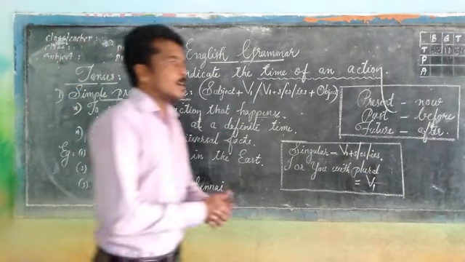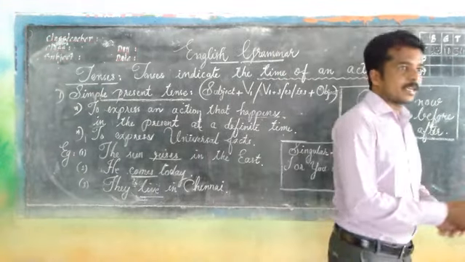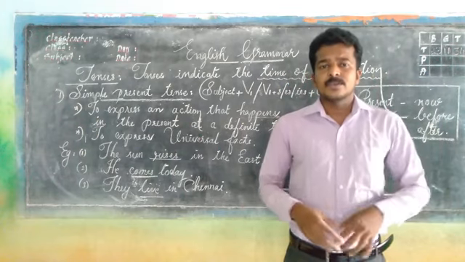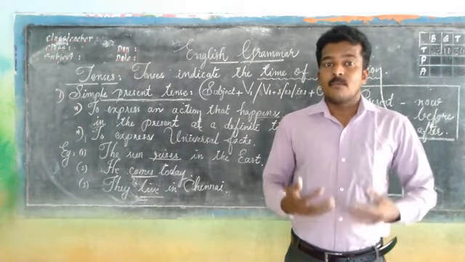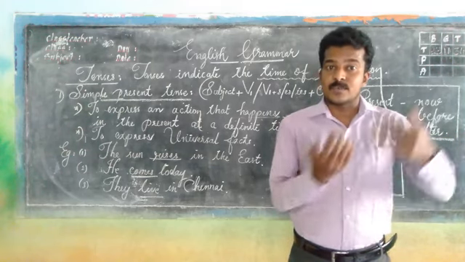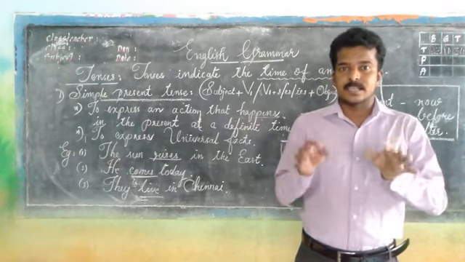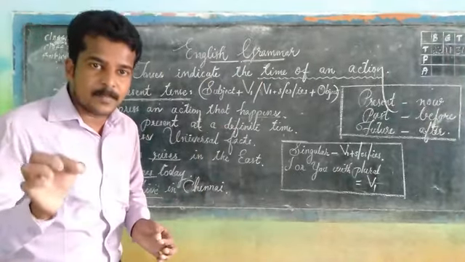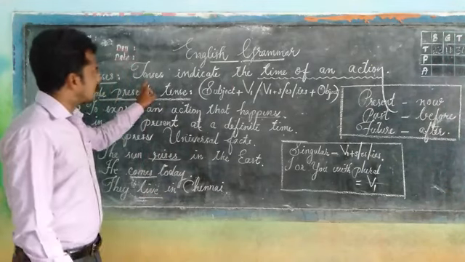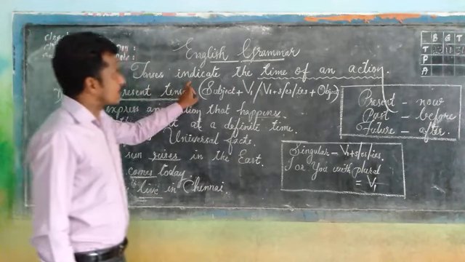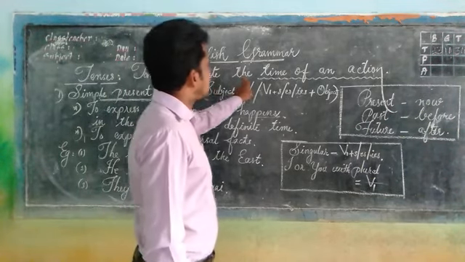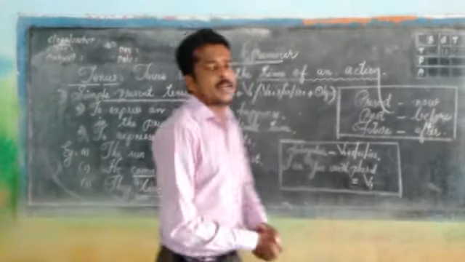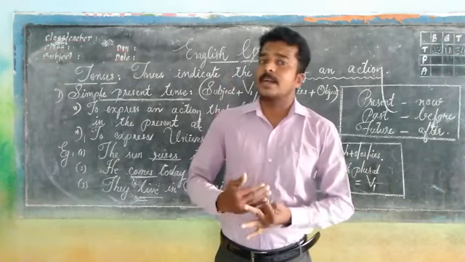Suppose you are late for the class the next day, we can't say it in this manner: "I was late tomorrow," because the tense is not correct. So in order to explain an action which was done, or which will be done, or which is done, we use tenses. I repeat, tenses indicate the time of an action. Hope you understand. And you know very well, formally there are three tenses: present, past and future.